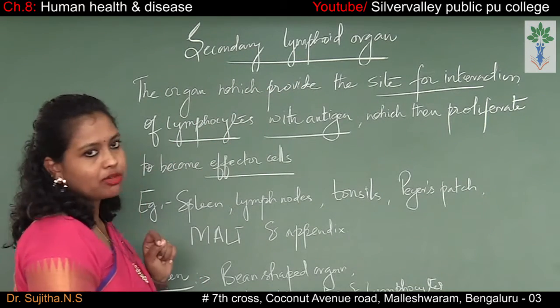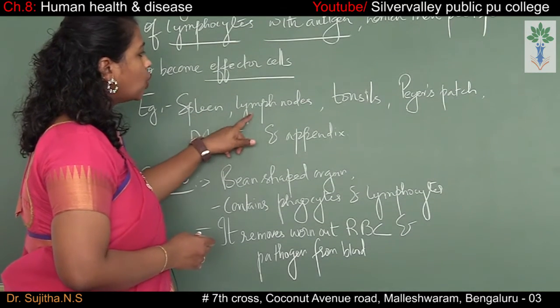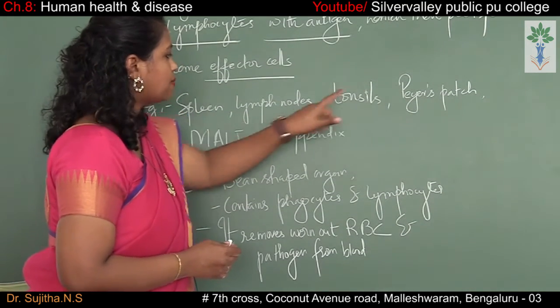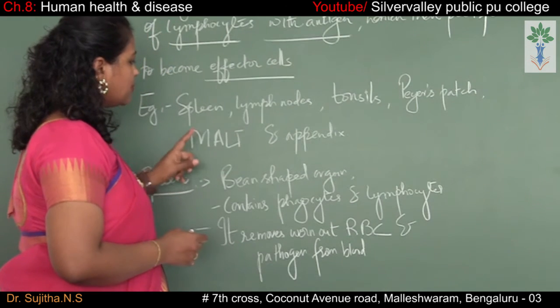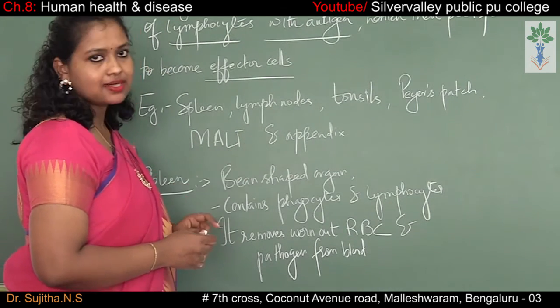So what are the examples of the secondary lymphoid organ? The examples are spleen, lymph nodes, tonsils, Peyer's patch, MALT, which means mucosal associated lymphoid tissue, and appendix.